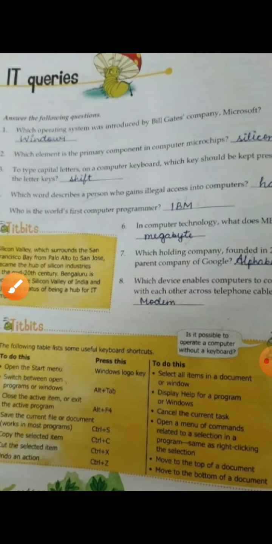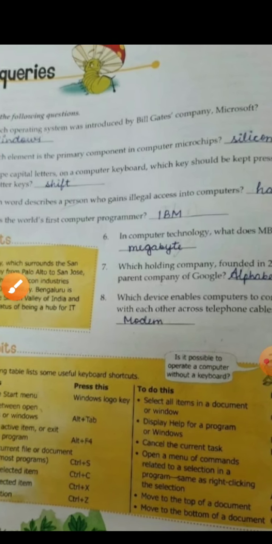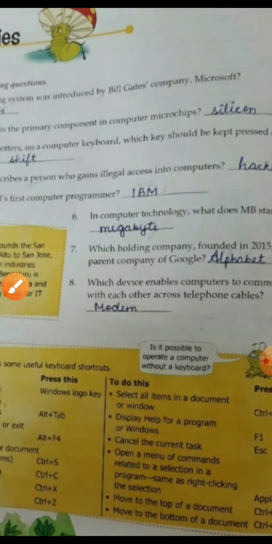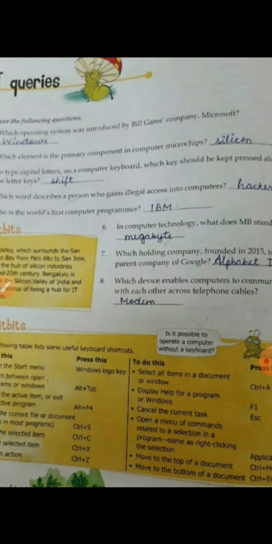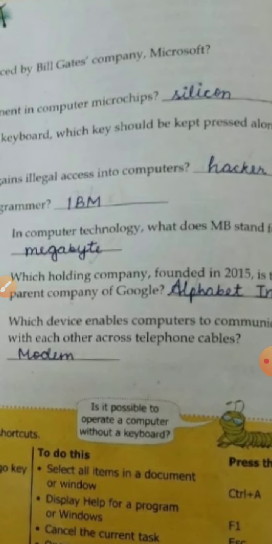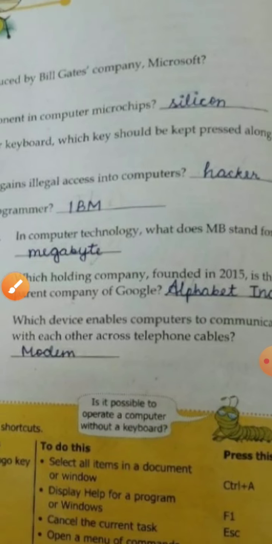Next, coming to our next question, which element is primary component in computer microchips? So the microchips that are there in the computer, if you have seen the motherboard of the computers or laptops, the primary component in the microchips is silicon. So silicon is the component that is used in computer microchips.